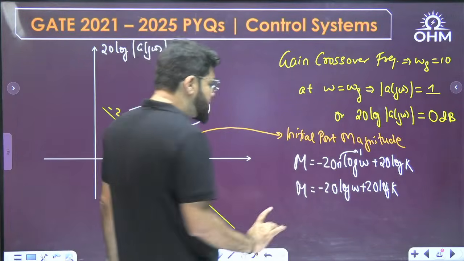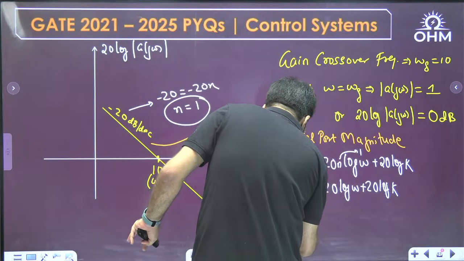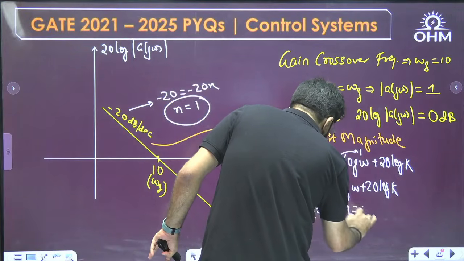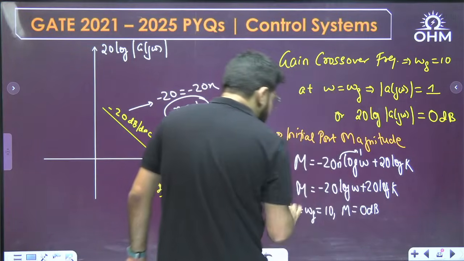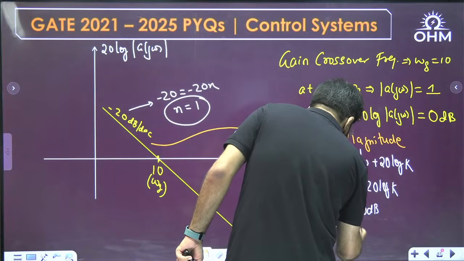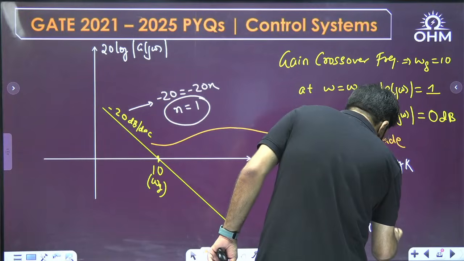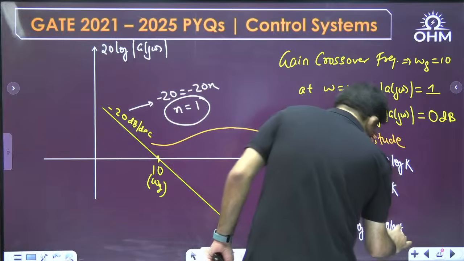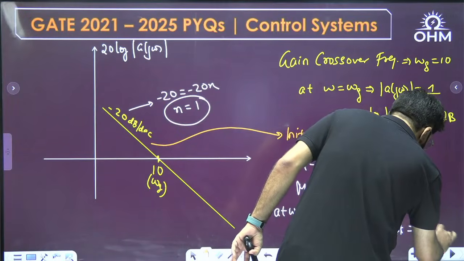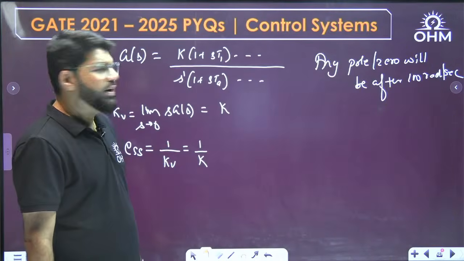Now you see, at omega equal to the gain crossover frequency, which is 10, the magnitude is 0 dB. That is what the gain crossover frequency is. So magnitude 0 is equal to minus 20 log omega, at omega 10, plus 20 log k. So 20 log k is 20 log 10, so the value of k is 10.